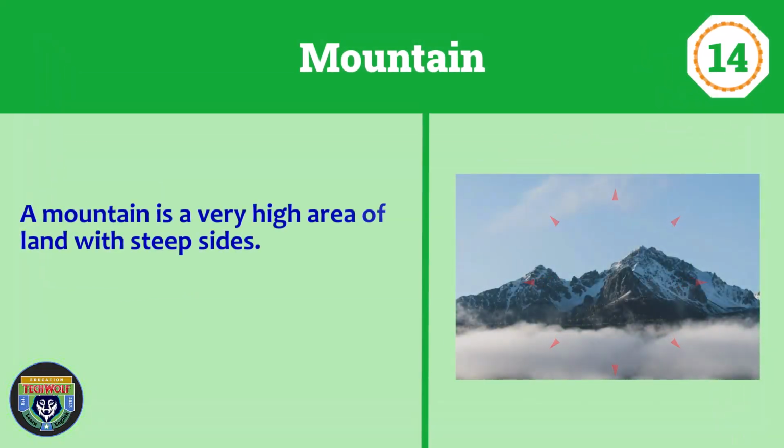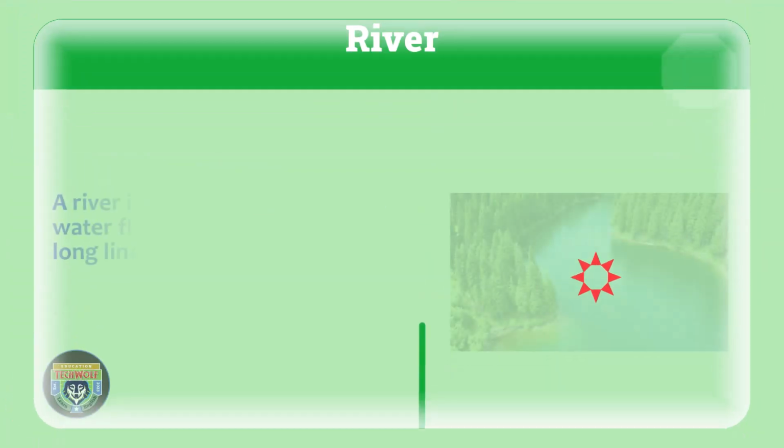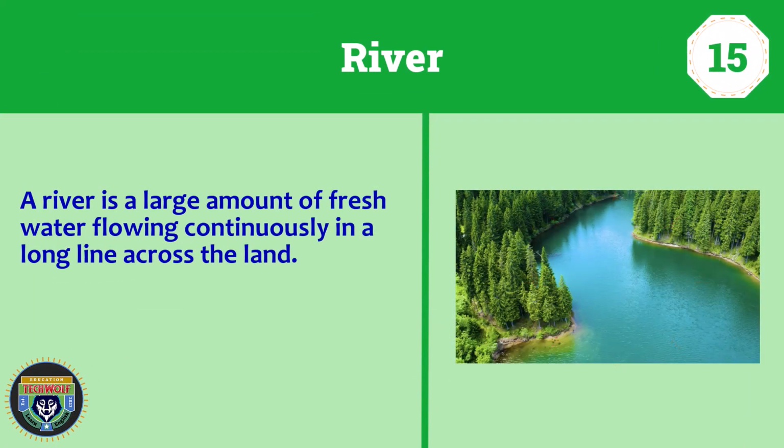Mountain. A mountain is a very high area of land with steep sides. River. A river is a large amount of fresh water flowing continuously in a long line across the land.